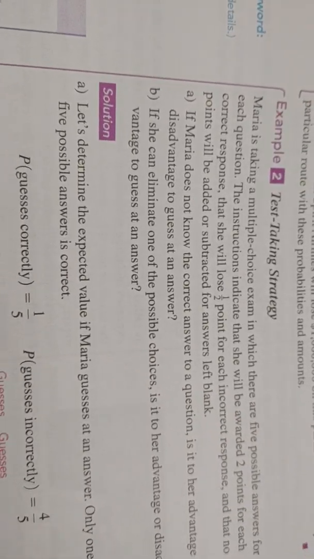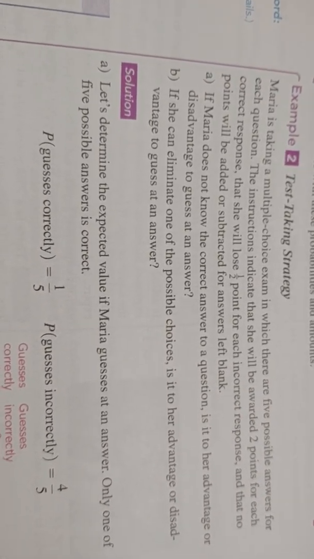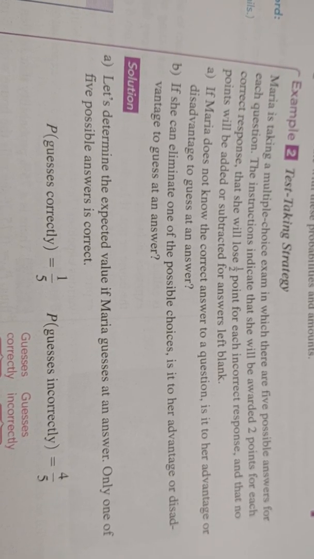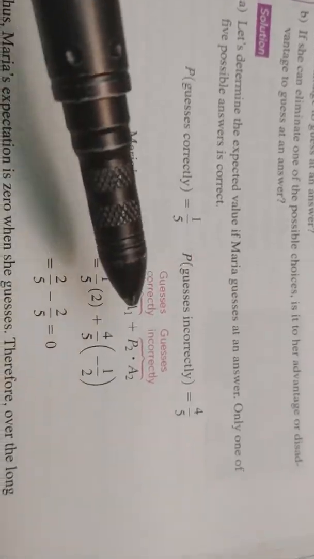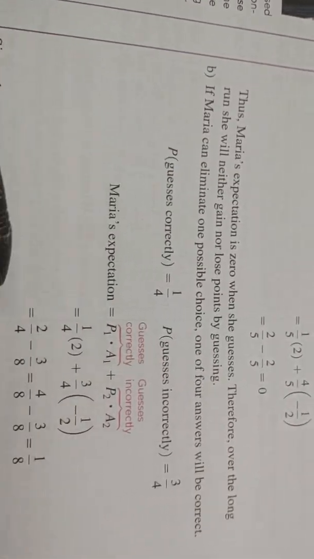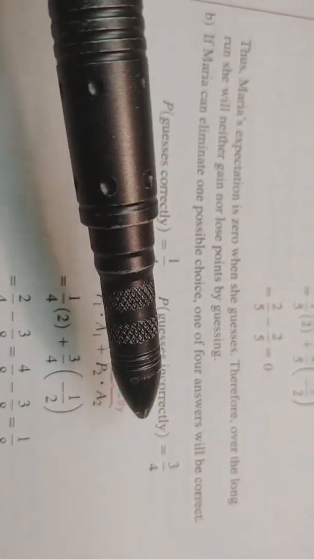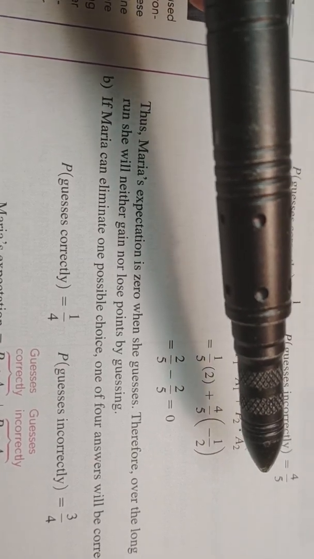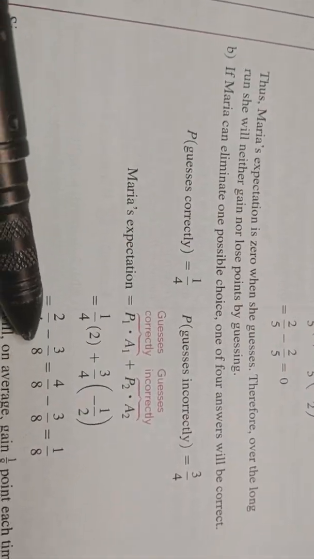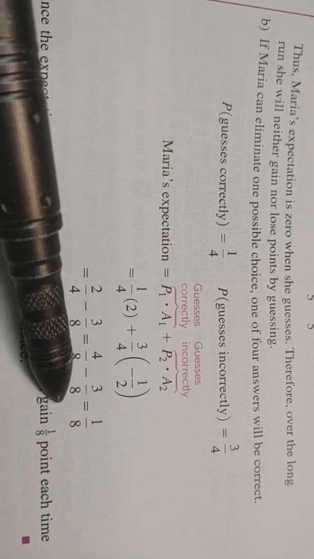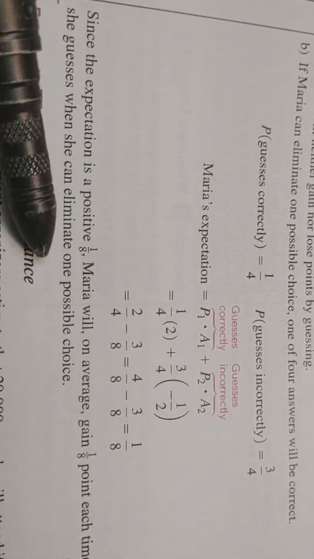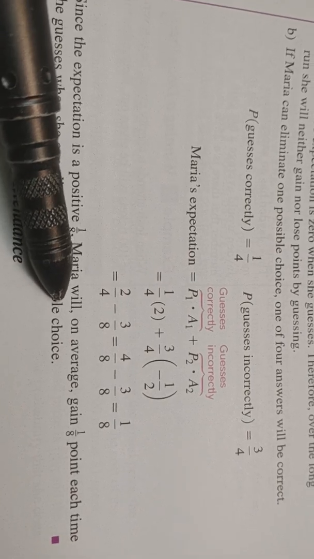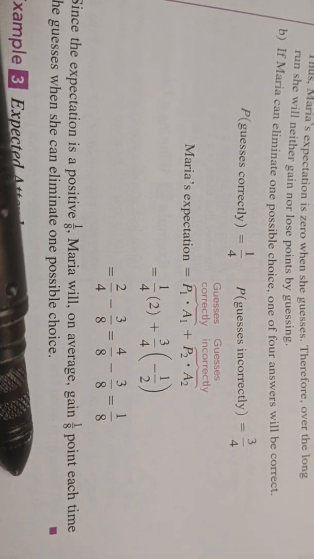Part B says if she can eliminate one of the possible choices, is it to her advantage or disadvantage to guess an answer? What happens now is this part remains the same, but this part changes, because the probability of being correct is now 1 out of 4 and of being incorrect is 3 out of 4, because she can eliminate one of the choices, so we can cancel a number from top and bottom. We do the math and find she's at a positive 1/8. Since the expectation is positive, Maria will, on average, gain 1/8 of a point each time she guesses.